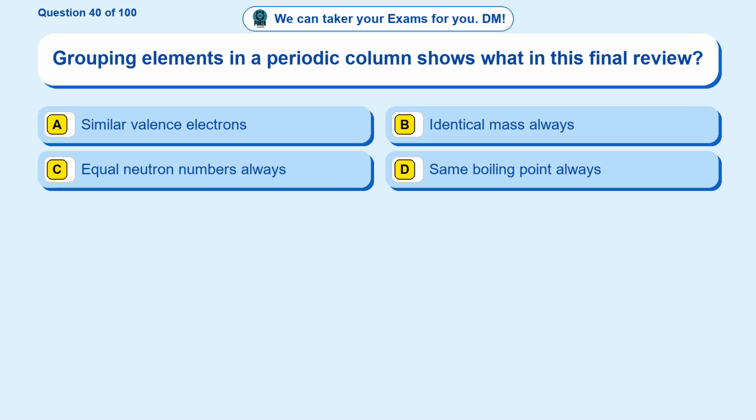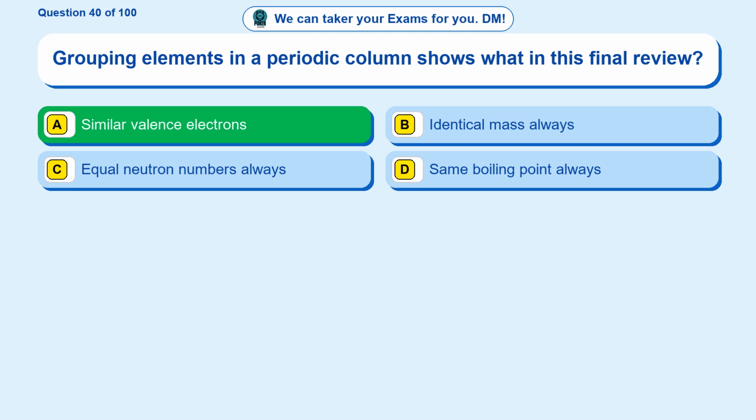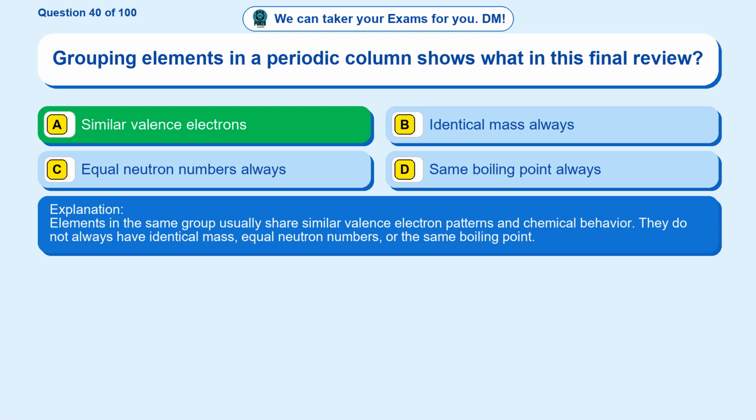Question 40. Grouping elements in a periodic column shows what in this final review? Option A, similar valence electrons. Option B, identical mass always. Option C, equal neutron numbers always. Option D, same boiling point always. The correct answer is option A. Similar valence electrons. Elements in the same group usually share similar valence electron patterns and chemical behavior. They do not always have identical mass, equal neutron numbers, or the same boiling point.